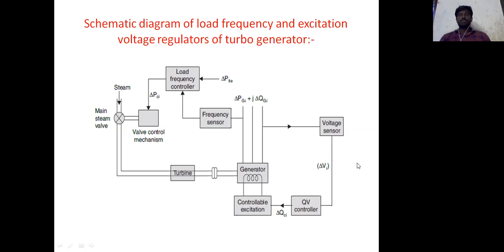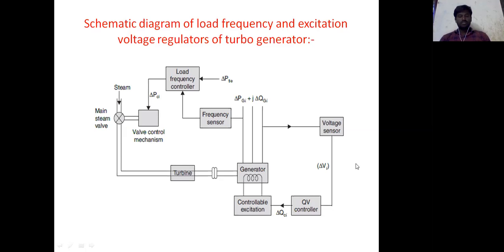The frequency tolerance is plus or minus 0.5 Hz, so the frequency changes up to 5 percent only. In India, the frequency tolerance is plus or minus 2.5 Hz.